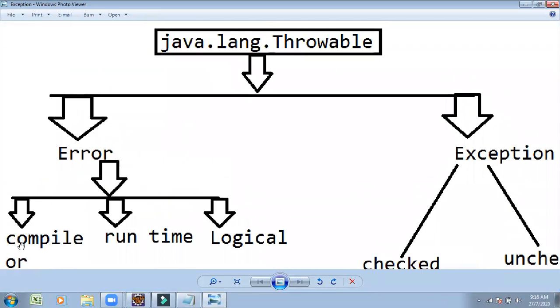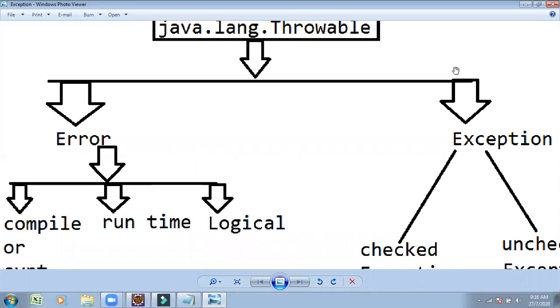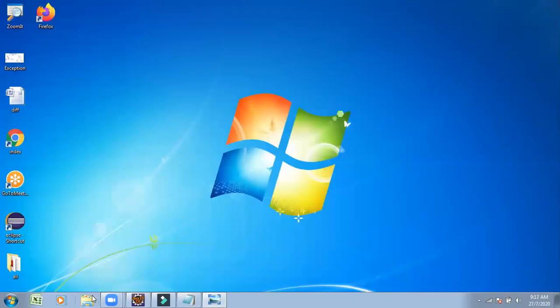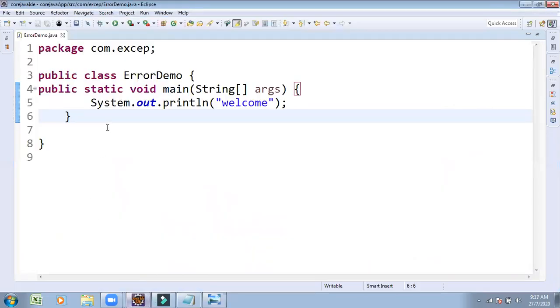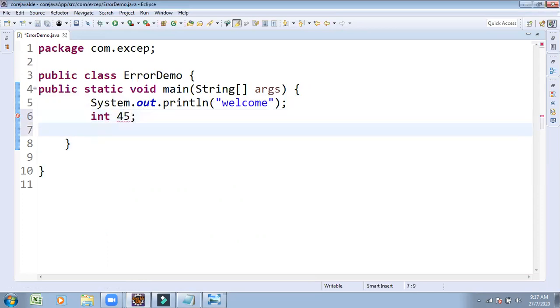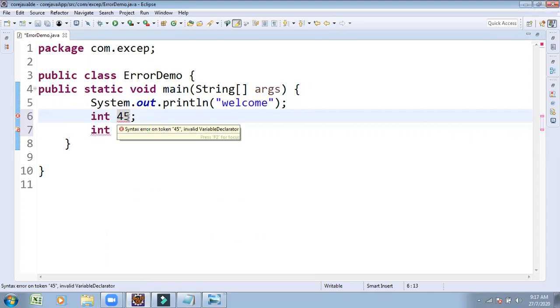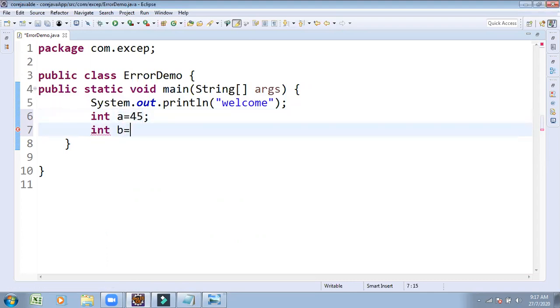We discussed compile time errors. Now I want to show you the runtime error as well as the logical error. First, I want to concentrate on logical error. I assign you to perform the sum of two numbers. What are you doing? Taking two numbers. Dynamically also you can take the two numbers. Int a is equal to 45, int b is equal to 75. Some numbers. Otherwise, you can take them dynamically.